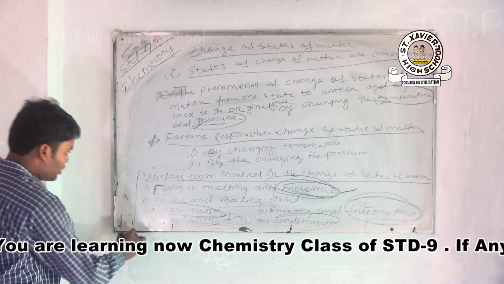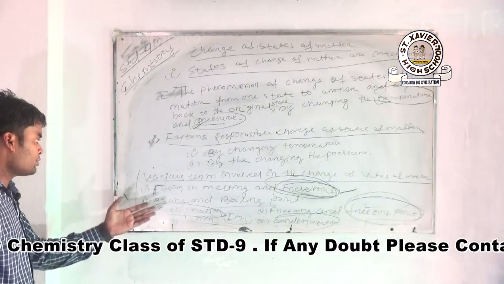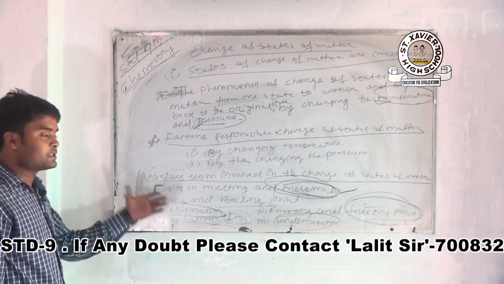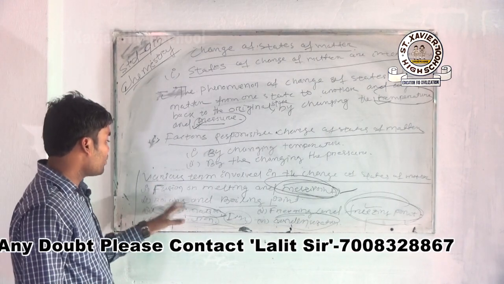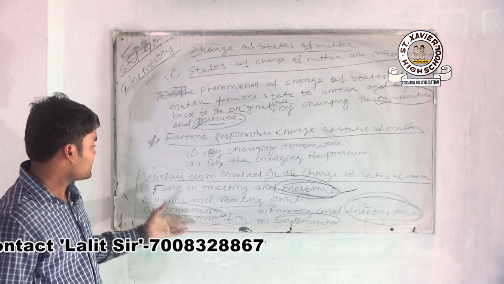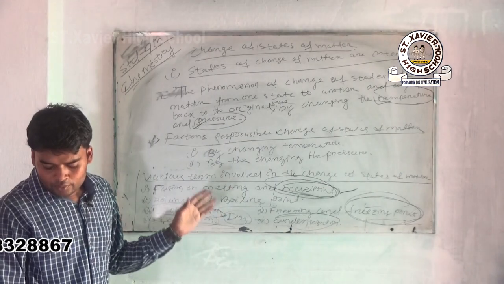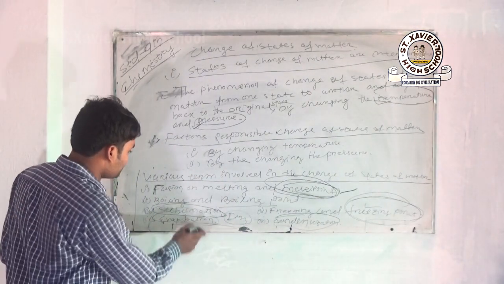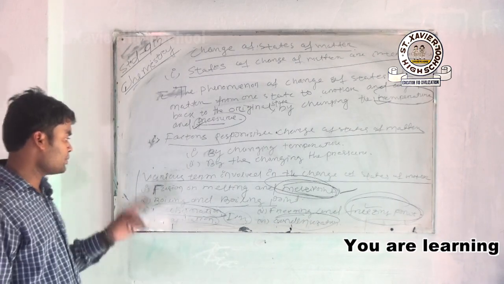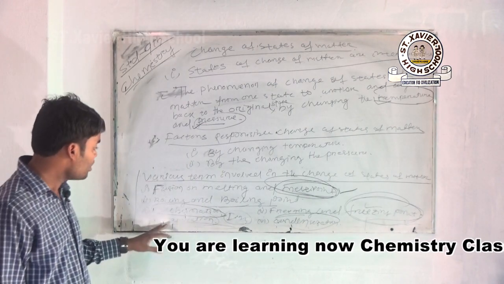These are the various terms involved in the change of states of matter. Again I repeat, what is fusion? Fusion means the solid directly changes into liquid. And what is boiling? When the liquid starts to boil, starts to vapor, that is your boiling. The process of conversion of matter from its liquid state to vapor state is boiling. Next is your sublimation. In the sublimation process, the solid directly changes to gas and the gas directly changes into solid.